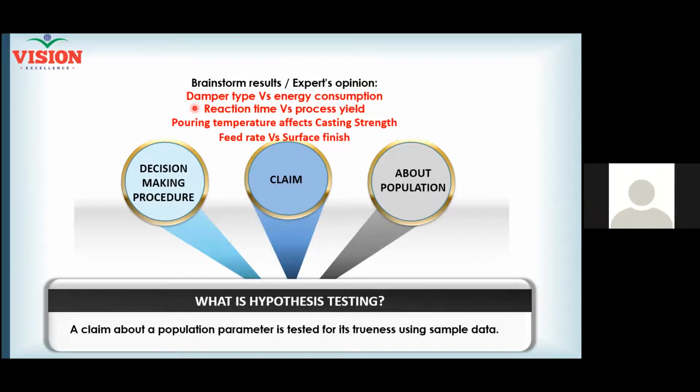It is a null hypothesis because you are equating the change in time to change in the yield. No, you are not equating. You are making a statement of inequality. That means, when I change the reaction time, my yield will change. Maybe reaction time I have two levels, one is low level, another one is high level. When the reaction time is low, my yield is 70%.